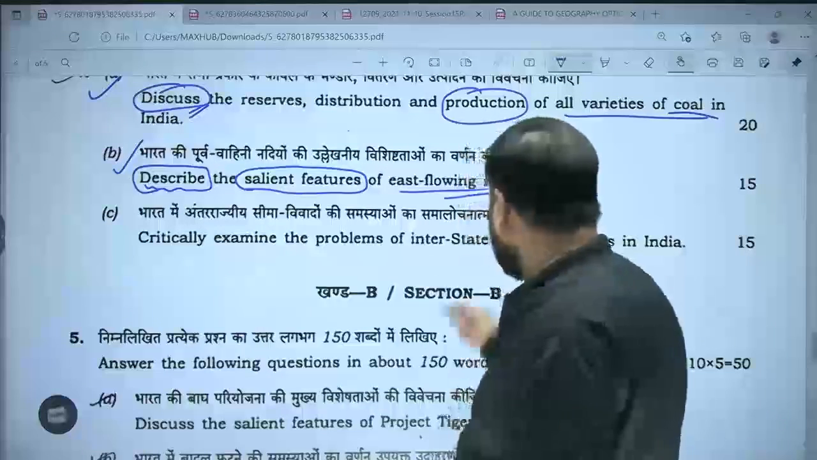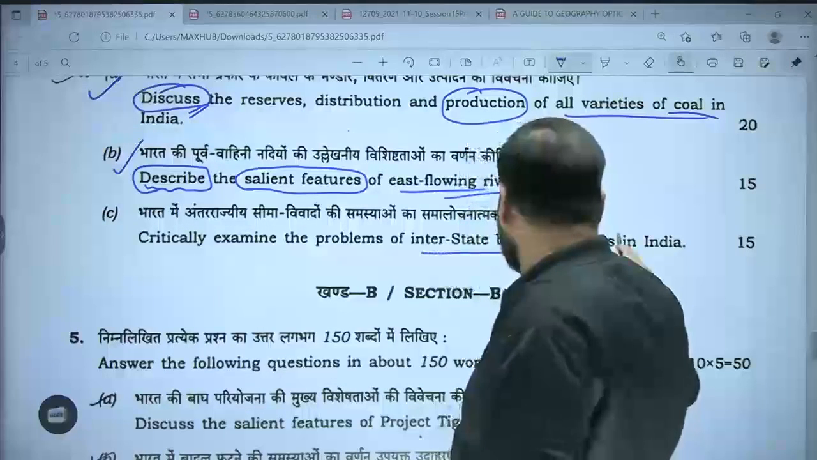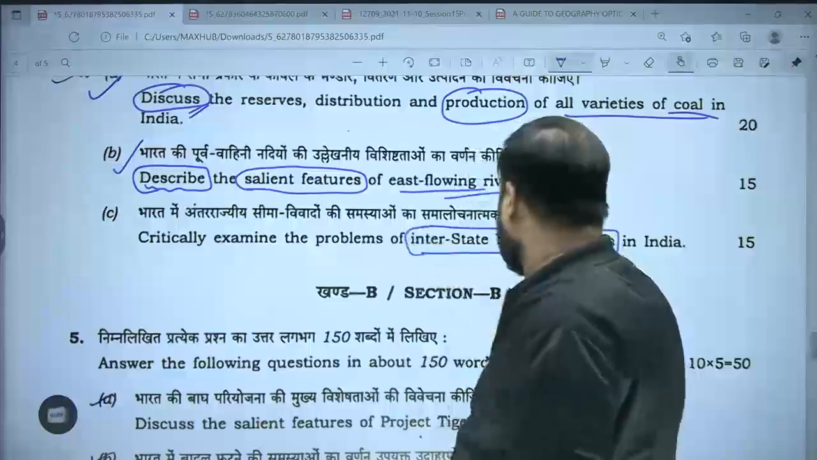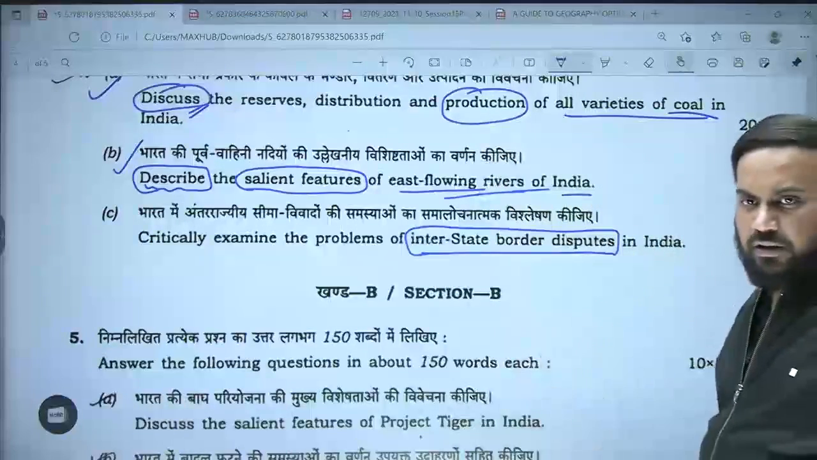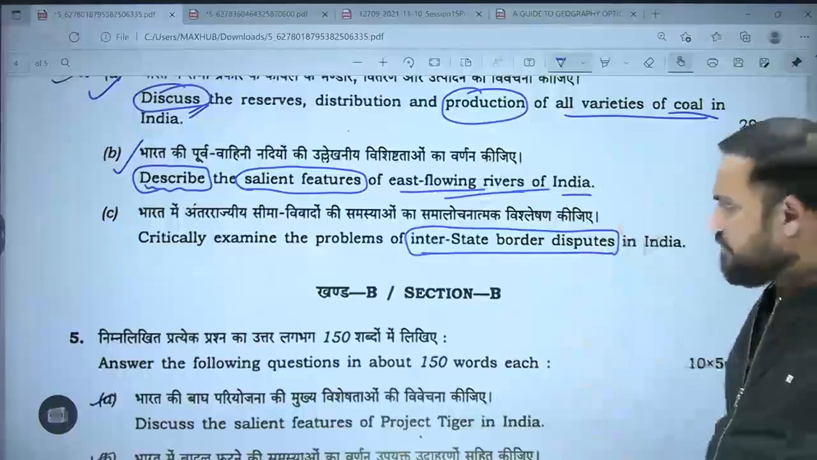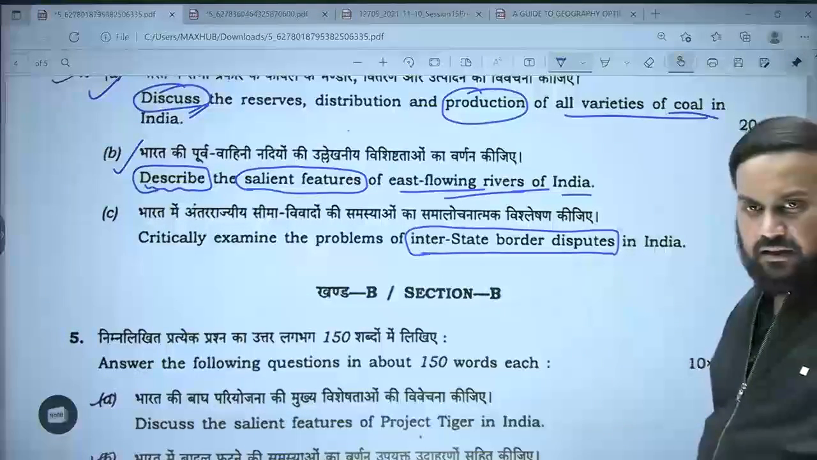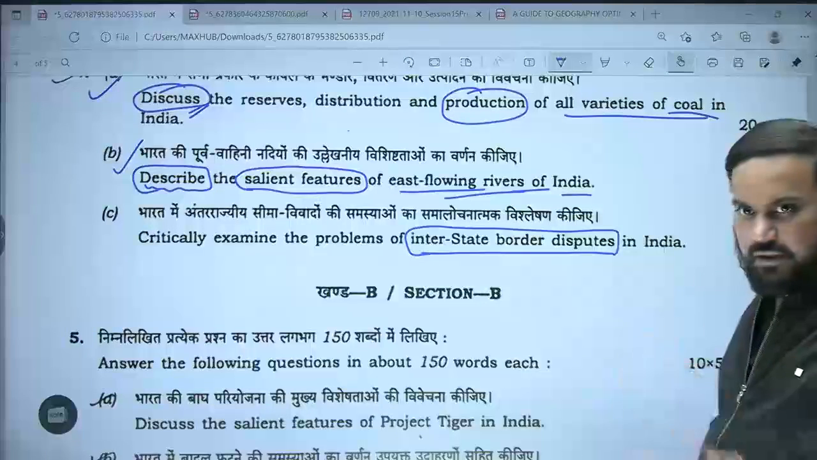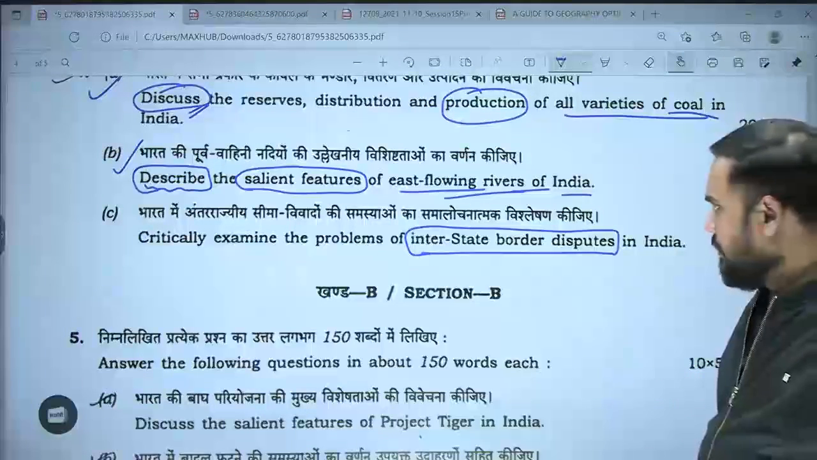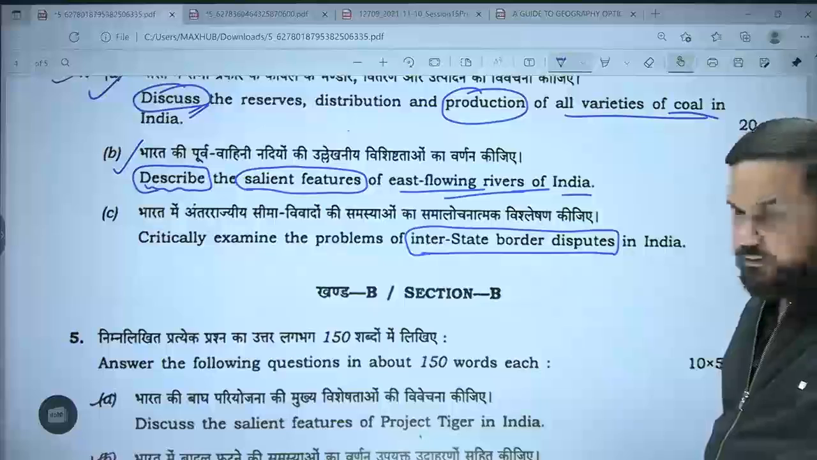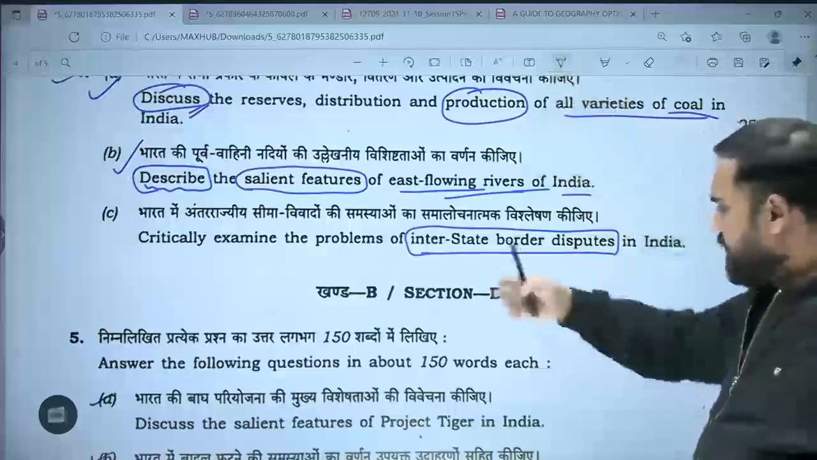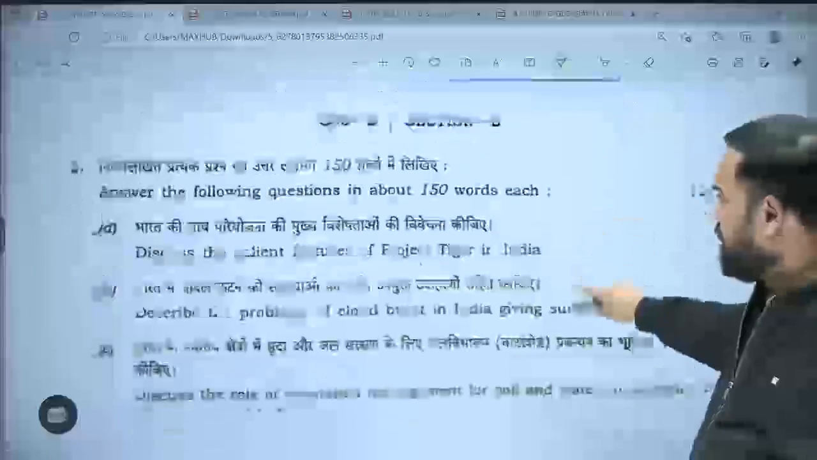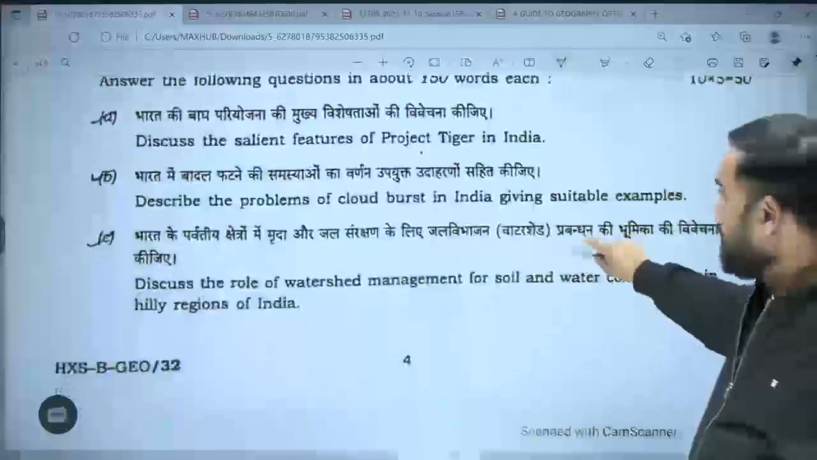Critically examine the problems of interstate border disputes. ठीक है. So there was a border dispute in the Northeast India. So उसके कंटेक्स्ट में पूछा गया था. I think they covered this even in your newsletter. न्यूज़ लेटर में कवर हुआ था. ठीक है, न्यूज़ लेटर में बहुत सारे टॉपिक्स कवर हुए हैं. I will show you, I have that list, but अभी I am just finalizing that list.